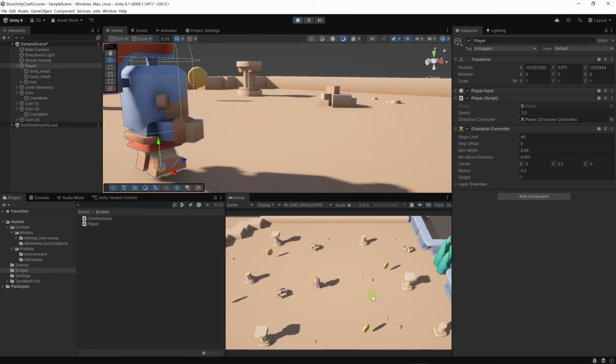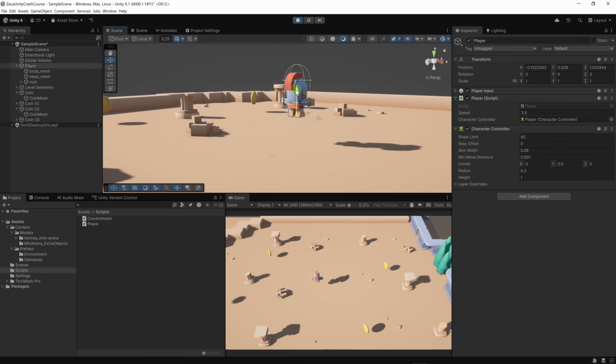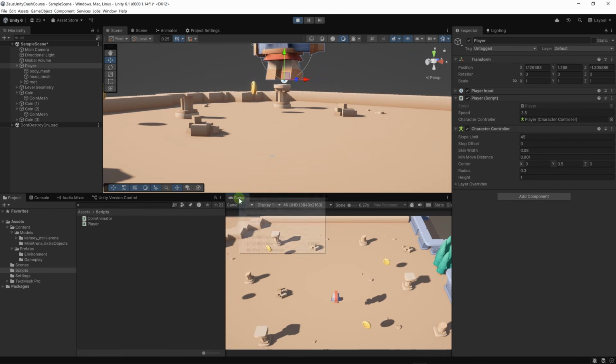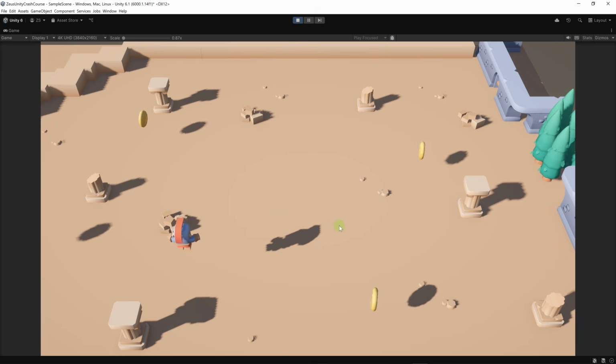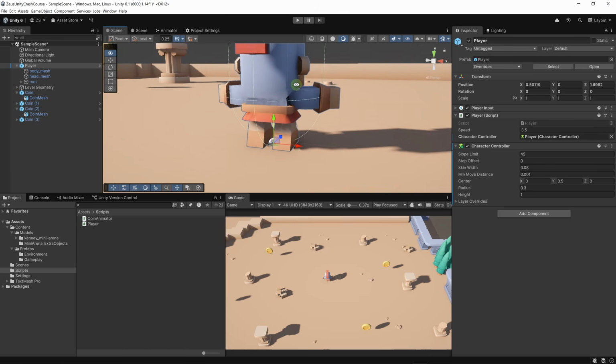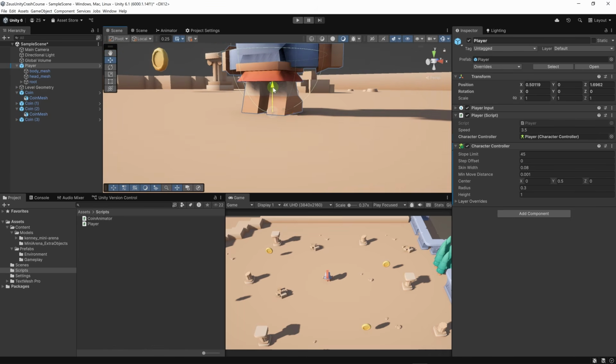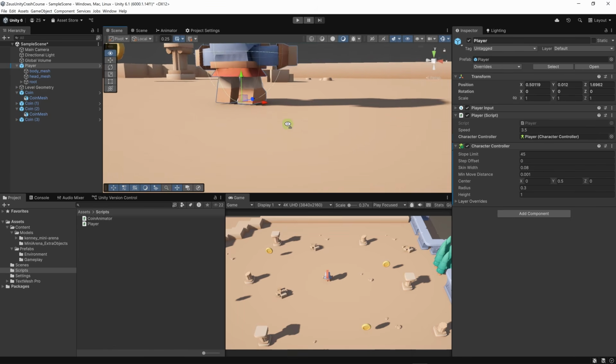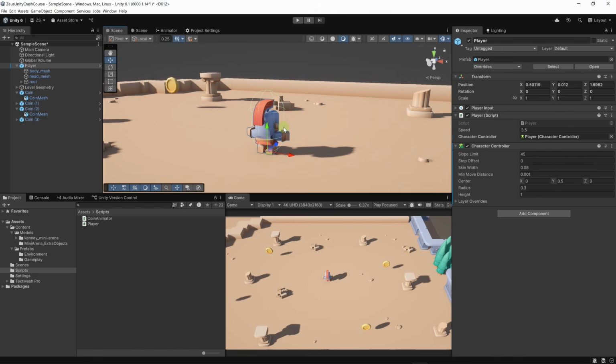Since the character controller doesn't have a simulation for gravity, there is nothing that can bring your character down. If we do it like this, our character will hover over the ground like it's levitating in the air and nothing can bring it down. If that happens to you, then you can simply set your capsule a little bit above the ground, something like this, and it should do it. But I believe we should implement something that would bring our character down, a gravity force.